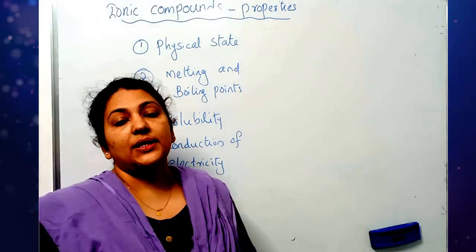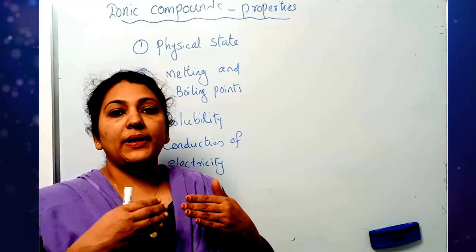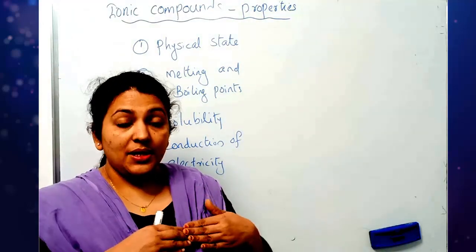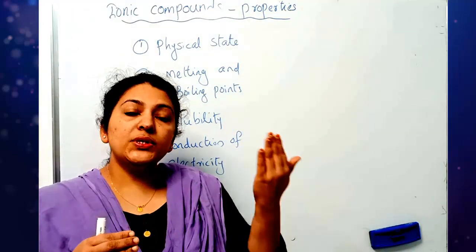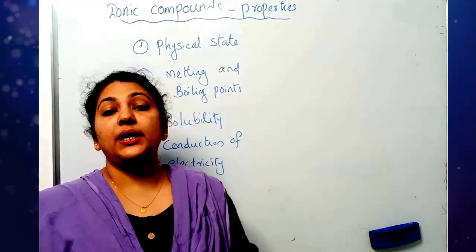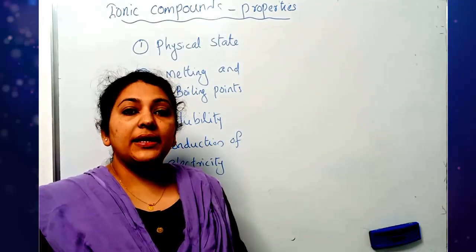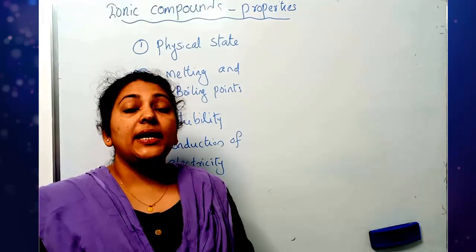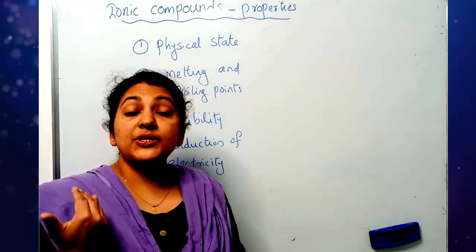We know that when a metal and a non-metal react with each other, the metal will lose electrons and become a positively charged ion, and the non-metal will gain electrons and become a negatively charged ion.